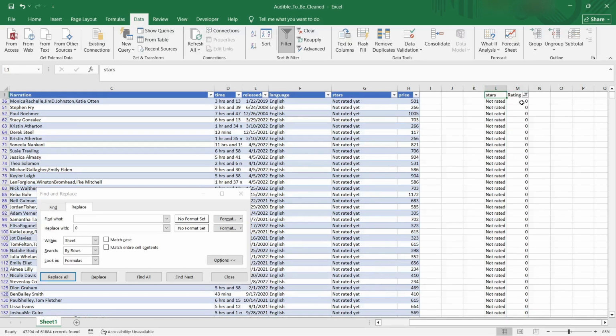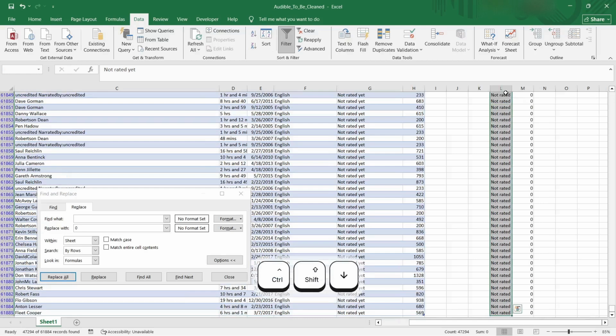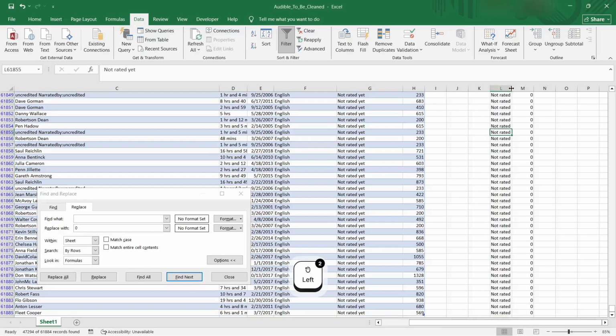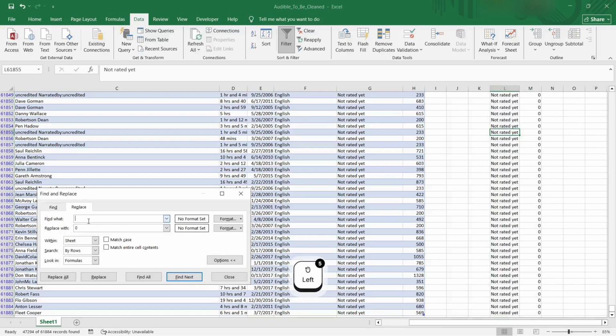If it's not rated, then there are no ratings for it. So let's say we'll replace this as well. Let's say not rated. Is that not rated yet? Yes, so it's not rated yet.